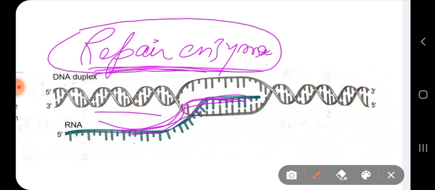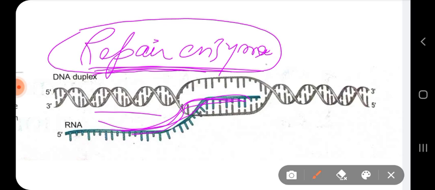It makes sense that for a cell we need to worry more about the accuracy of replication than transcription. Why? Because ultimately your DNA is the main molecule where the genetic material is stored.